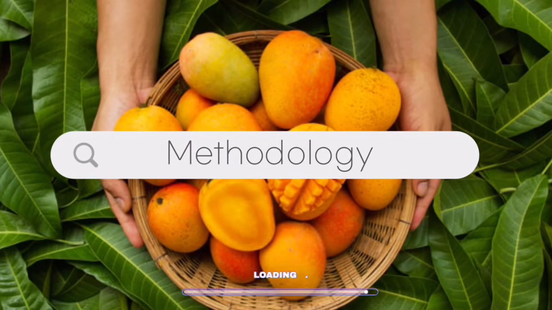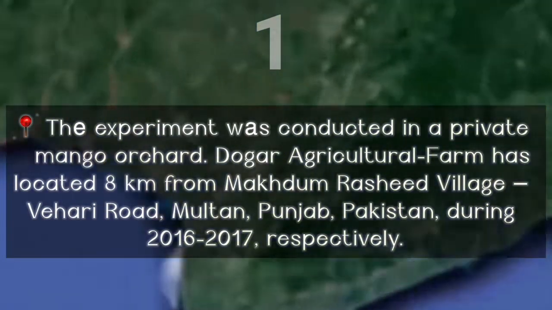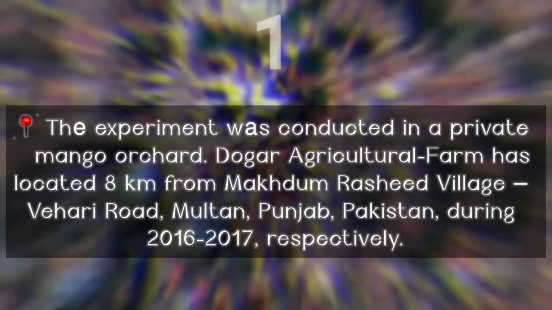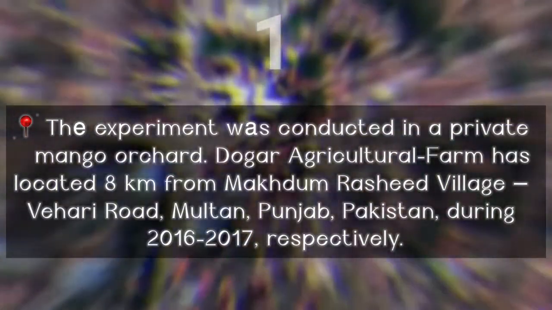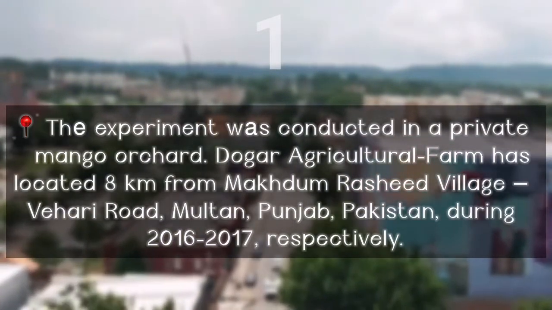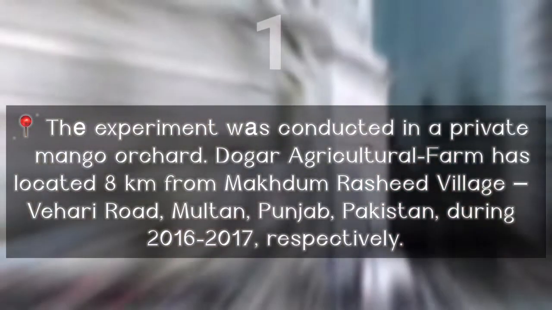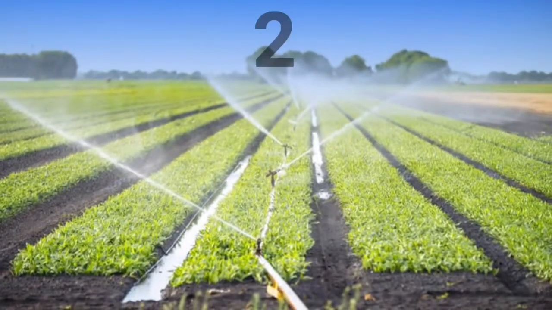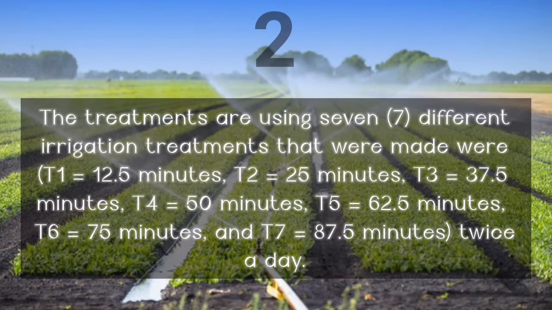Let me jump to the methodology. Firstly, the experiment was conducted in a private mango orchard, Dogar Agricultural Farm, located 8 km from Makdam Rashid Village, Behari Road, Multan, Punjab, Pakistan. Then, the treatments used 7 different irrigation treatments that were made well.